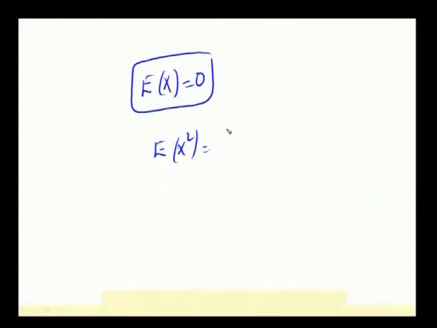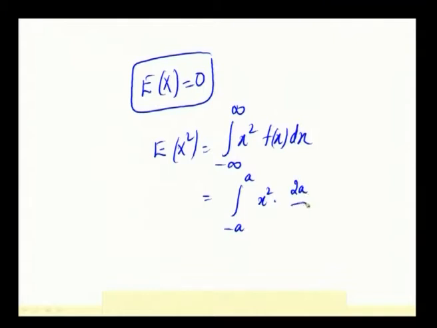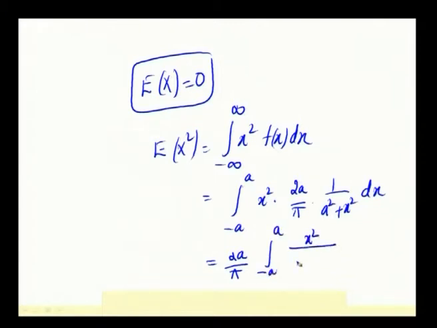Okay. So, expectation of x square, according to the formula, is the integral of x square into f of x dx. The limits are from minus infinity to plus infinity, but for our problem it is from minus a to a, of x square into 2a by pi into 1 by (a square plus x square) dx. Writing it in a simplified format, 2a by pi integral minus a to a of x square by (a square plus x square) dx.